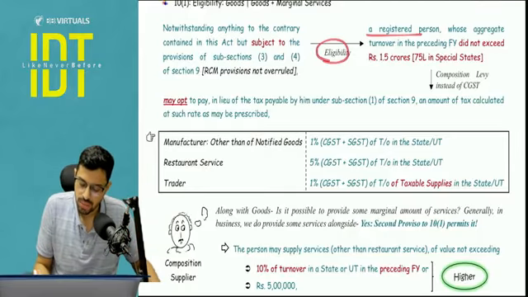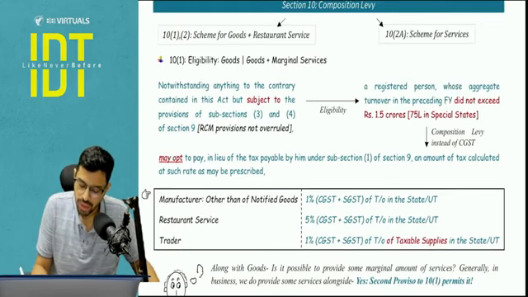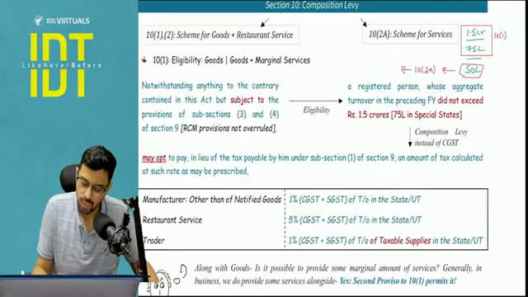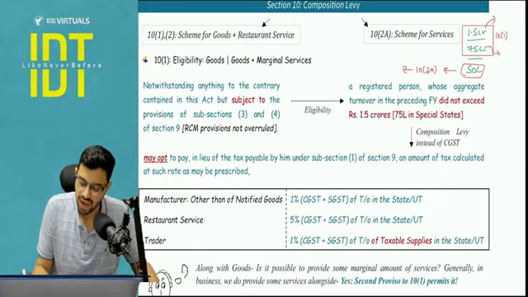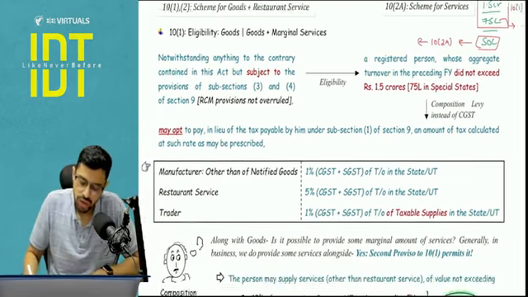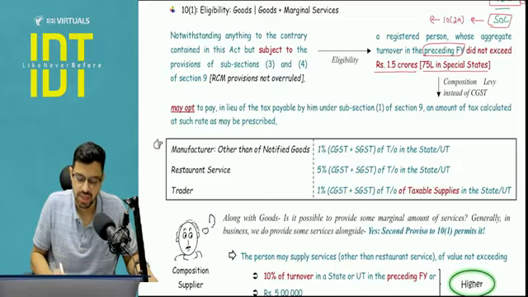So understand, a registered person whose aggregate turnover does not exceed 1.5 CR. Now the limits that I'm going to give you are 1.5 CR, 75 lakhs and 50 lakhs. 1.5 CR and 75 lakhs are with respect to 10(1), and 50 lakhs is with respect to 10(2)(a). Now 10(2)(a) is with respect to other services for every state, but here 1.5 CR is for every major state and 75 lakh is for certain states where we give them the special category status. Okay, so if your turnover in the preceding financial year did not exceed 1.5 CR, or 75 lakh in special category states, then you have an option.